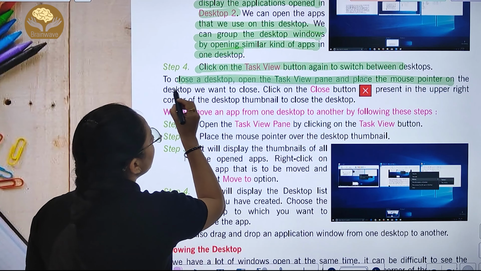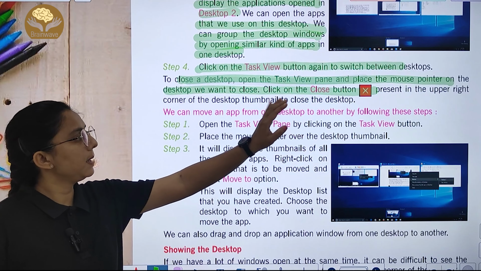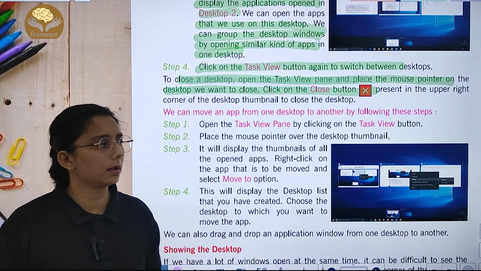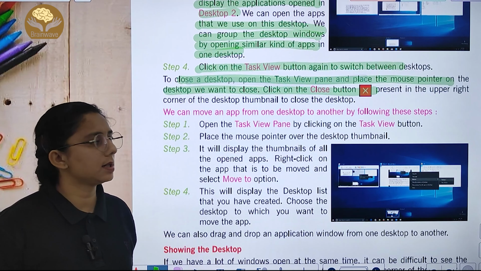and place the mouse pointer on the desktop you want to close. And then what you can do, the upper right corner पे ऐसे आपका close का बटन होता है, आप उसका भी use करके desktop को close कर सकते हैं. Now we can move an app from one desktop to another. आप app को भी move कर सकते हो.